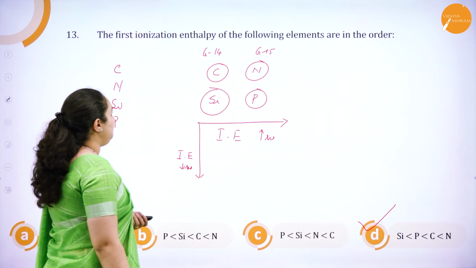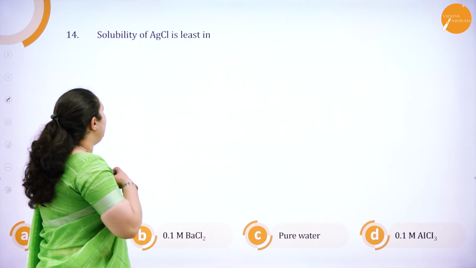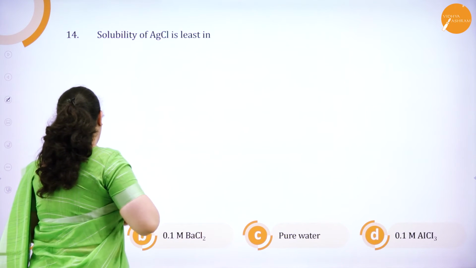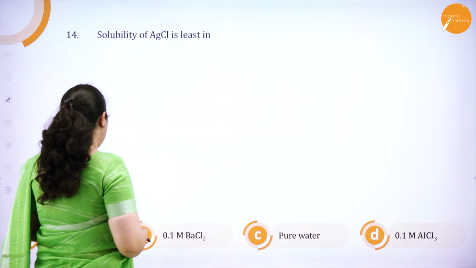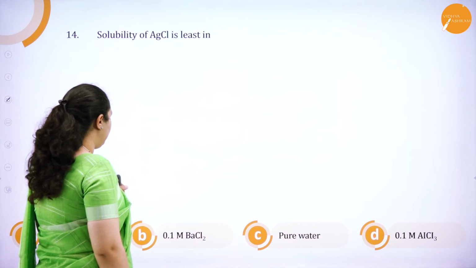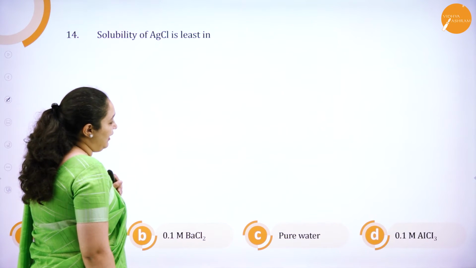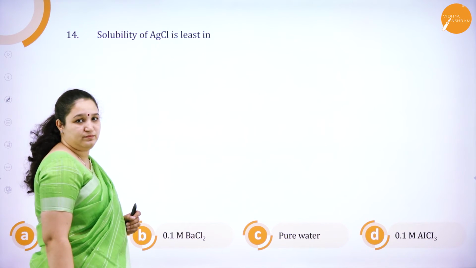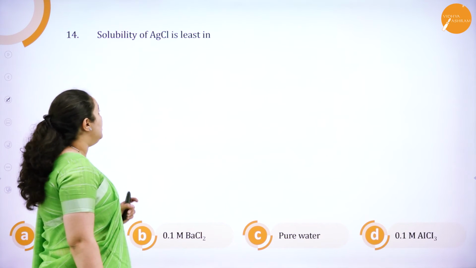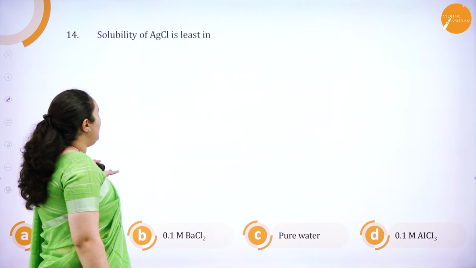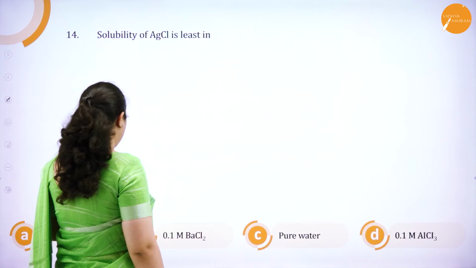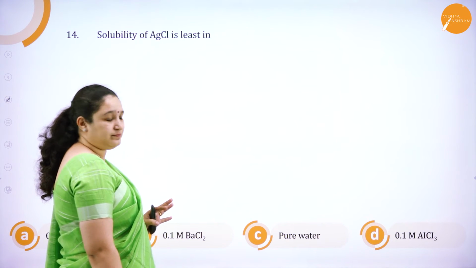Okay. Next one, solubility of AgCl is least in 0.1 molar NaCl, 0.1 molar BaCl2, pure water and 0.1 molar AlCl3, aluminium chloride. So how is solubility related to molarity?